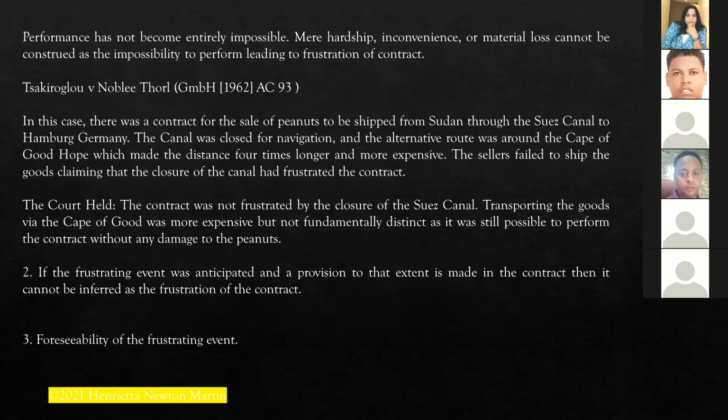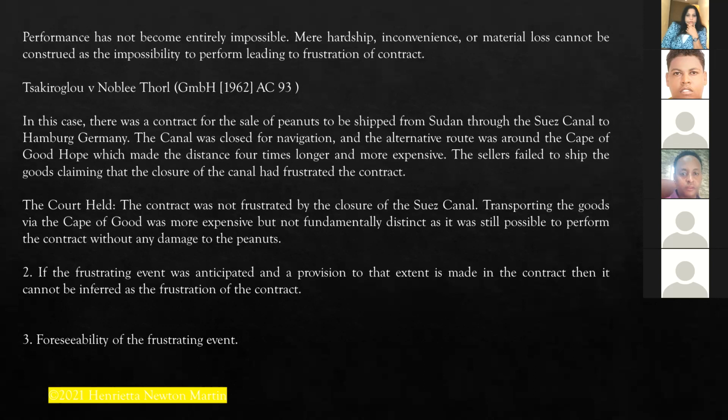Performance has not become entirely impossible. Mere hardship, inconvenience, or material loss cannot be construed as the impossibility to perform, leading to frustration of a contract. Here, in Sakariloglo versus Noblithol.